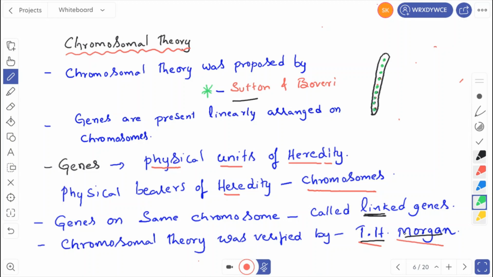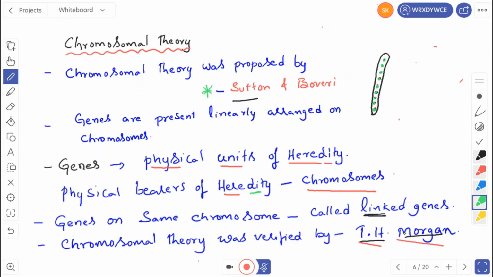How many genes are present in one chromosome? Hundreds of genes, that means many genes, are present on one chromosome. Genes are the physical units of heredity. The hereditary characters are stored in the genes, and these genes are transferred from one generation to the next generation. These genes are carried by chromosomes, so that is the reason we call chromosomes the physical bearers of heredity.